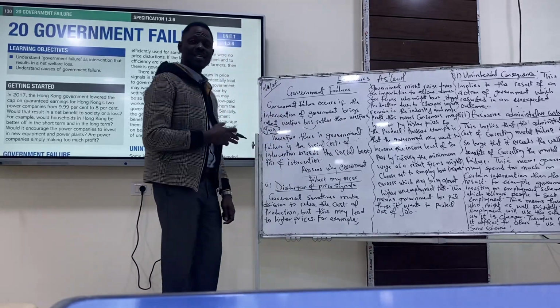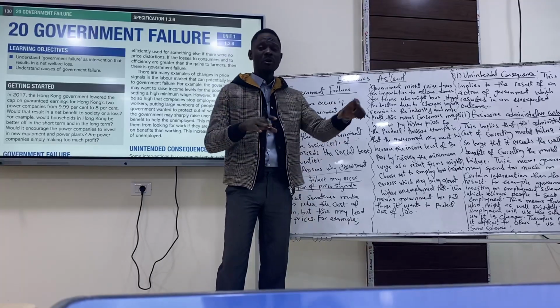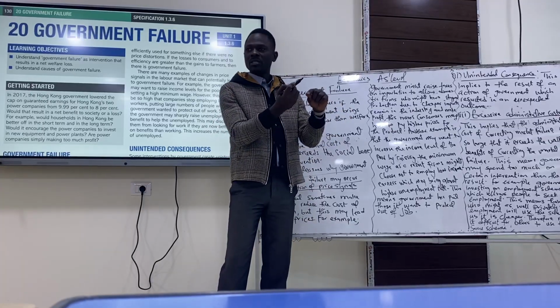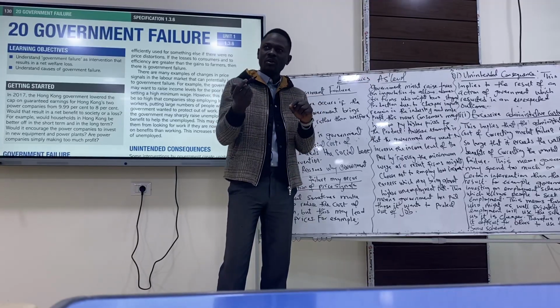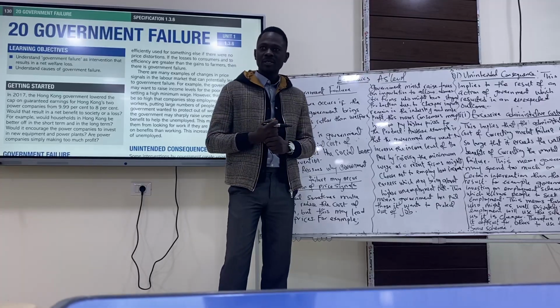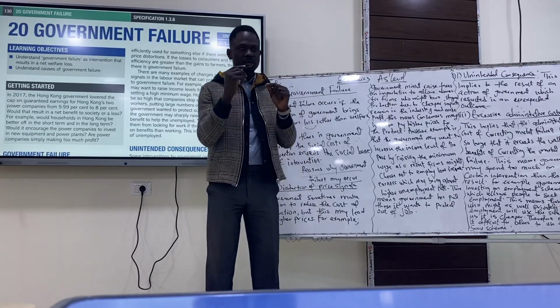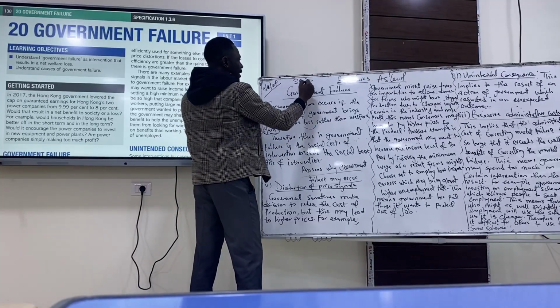So what am I saying here? It simply means in the course of government trying to solve that problem, which is social cost exceeding social benefits, government is making it worse, increasing the social cost rather than the social benefits. That is government failure. Market failure is social cost greater than social benefits.